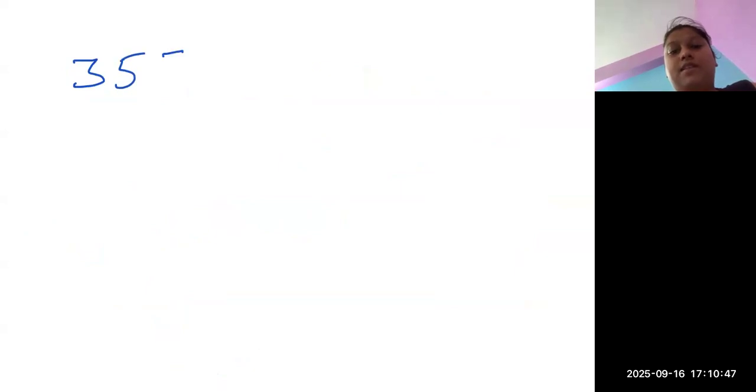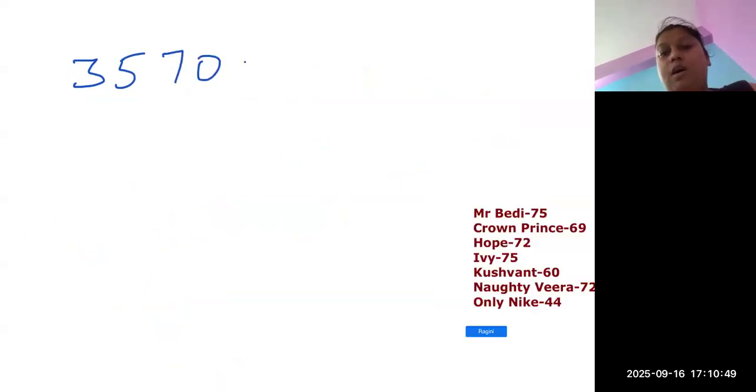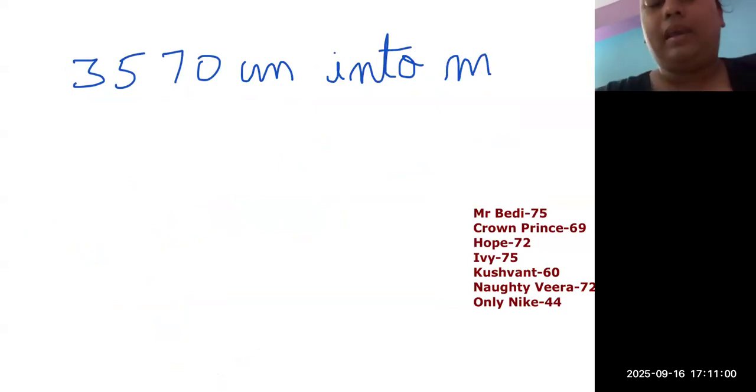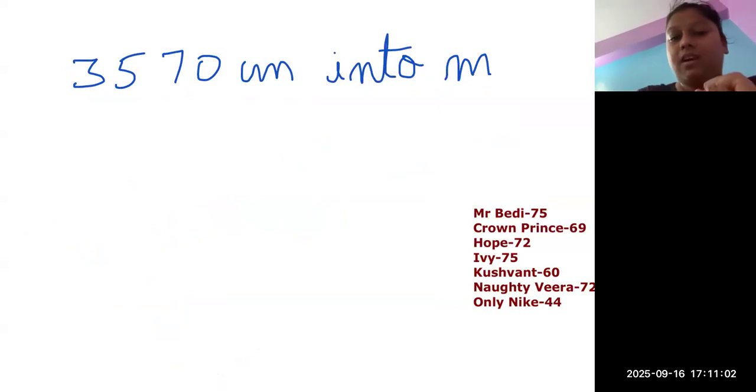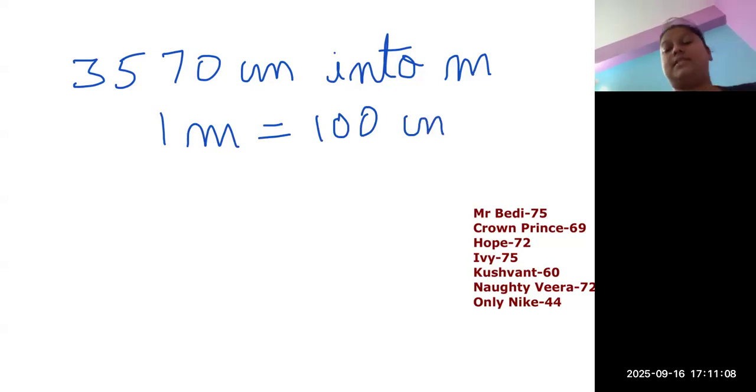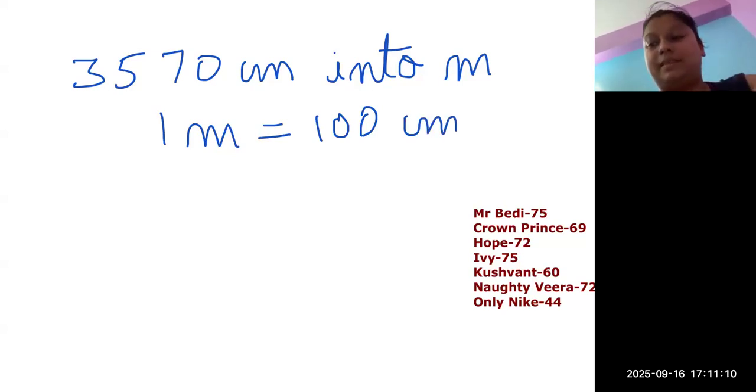Let's do another question. Now we will do 3570 centimeters into meters. So the first thing, again, we will write our conversion unit: 1 meter is equal to 100 centimeters.